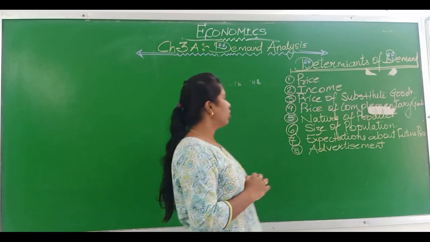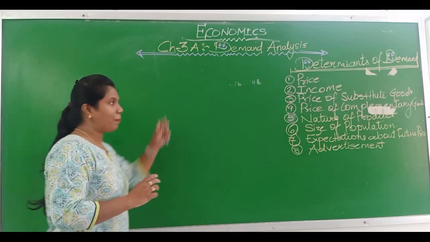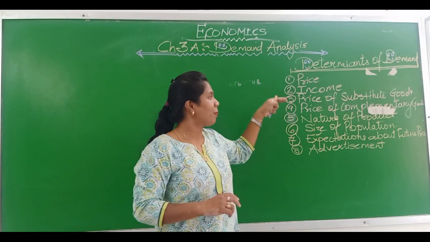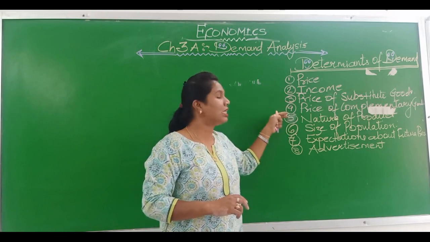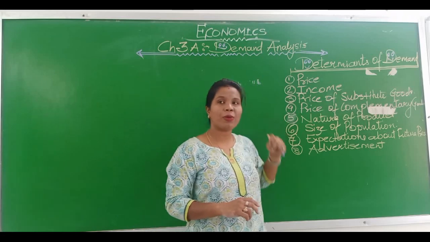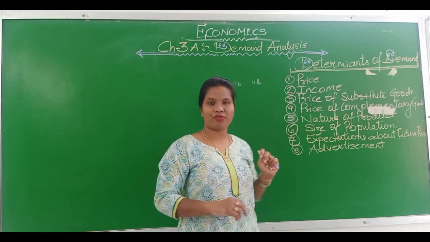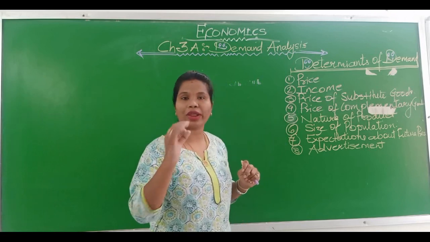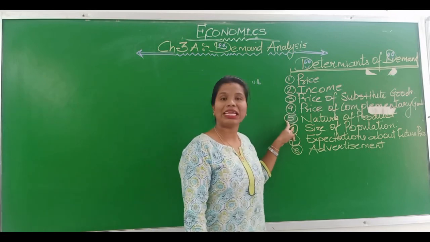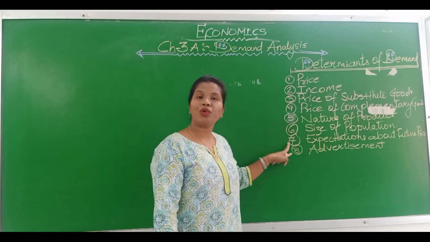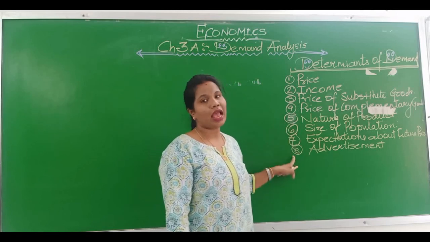So we have discussed price, income, price of substitute goods, price of complementary goods, nature of product, size of population, expectation about future prices, advertisement. I would again give you 10 to 15 seconds to read nature of product, size of population, future expectation about prices and advertisement.